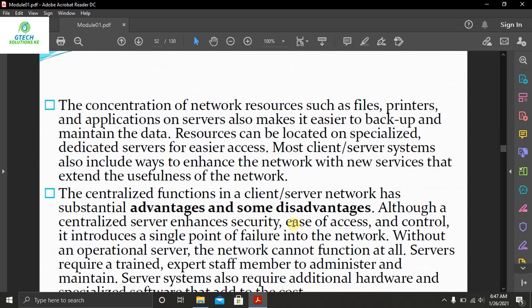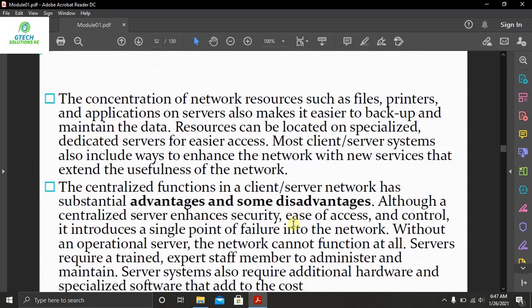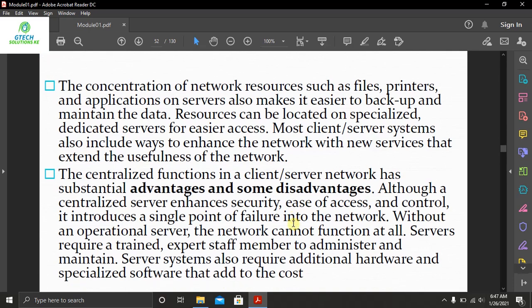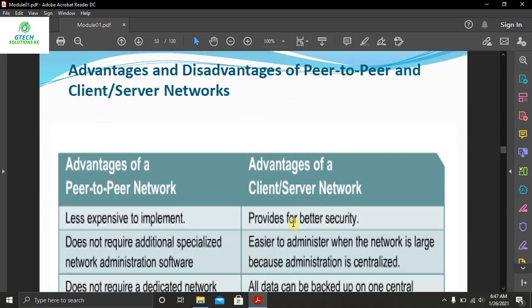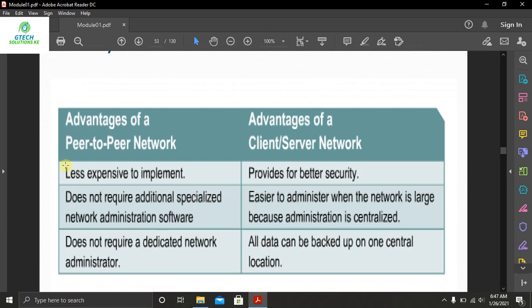So, advantages and disadvantages of peer-to-peer and client server. In the part of advantages, you can see that peer-to-peer is less expensive to implement, but on the other hand, the advantage of a client server network is that you can provide better security. Peer-to-peer does not require additional specialized network and administration software, and also does not require a dedicated network administrator. On the side of the client server network, it is easy to administer when the network is large because administration is centralized, and data can be backed up in one central location.